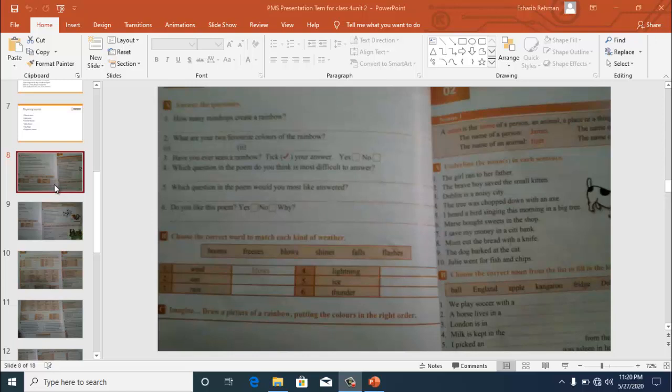Then, have you ever seen a rainbow? If you have seen, then tick the answer. If you haven't, then tick it in front of no.